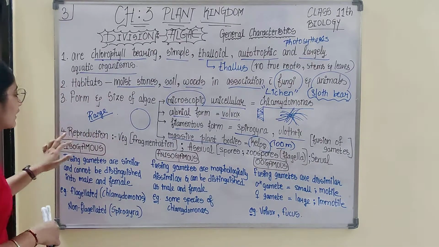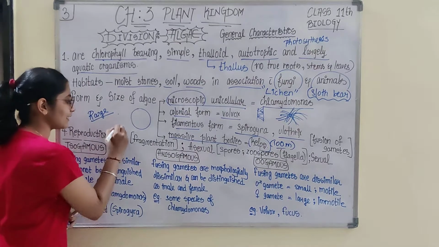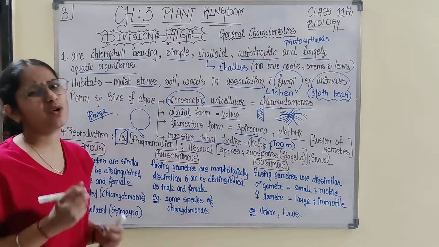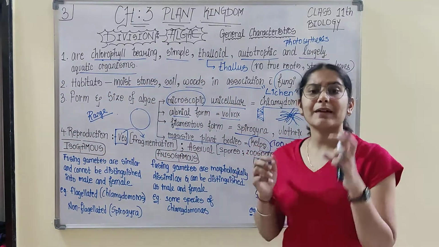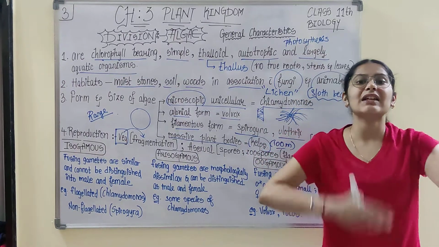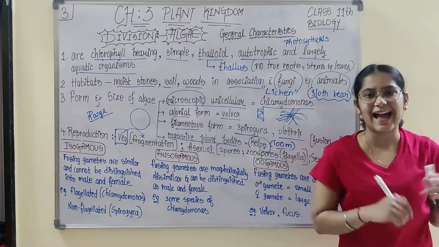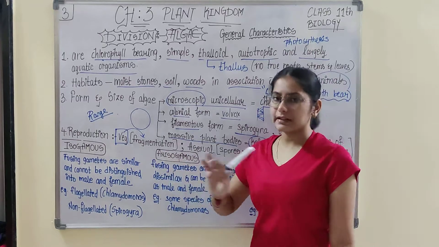Next, reproduction. Reproduction can be vegetative, through fragmentation. I hope you are well aware of fragmentation. What is fragmentation? A fragment of the body of that alga has the capability to develop into a new whole organism. Fragmentation, vegetative, done.